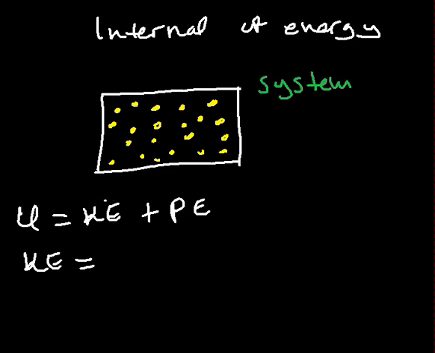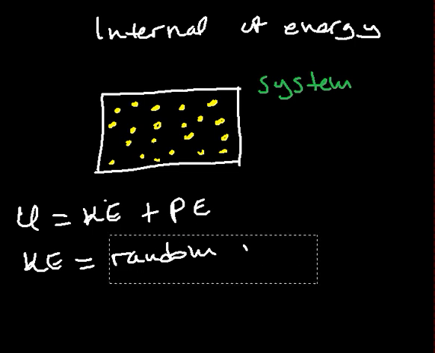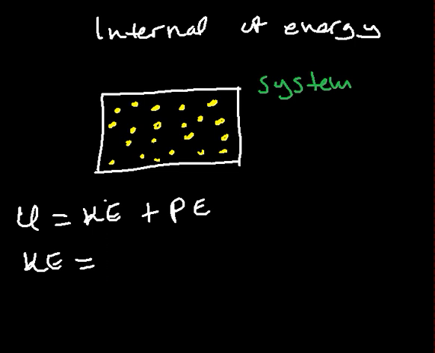So kinetic energy is the energy of movement, the energy due to the random movement of particles.